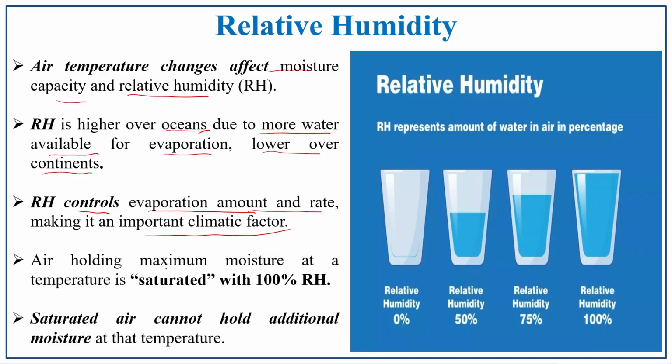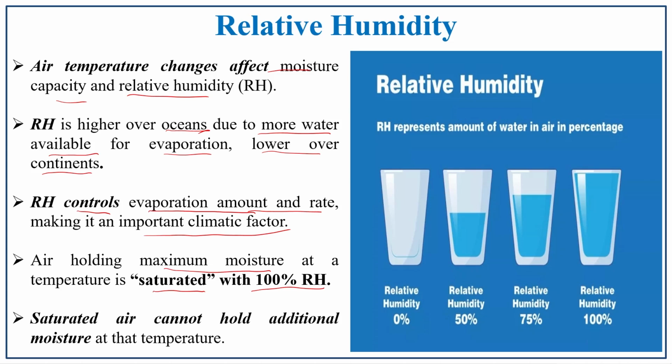The air holding maximum moisture at a temperature is saturated, with 100% relative humidity. What is meant by saturated? If you are going to eat a food which you like, how long can you eat? Until your stomach is filled. Apart from that, there is no space in your stomach. So, your stomach is saturated with the food which you like, and the excess amount cannot be accepted by your stomach. The same concept applies here: the saturated point is fully saturated, and no excess amount can be added hereafter. That is the saturated point.